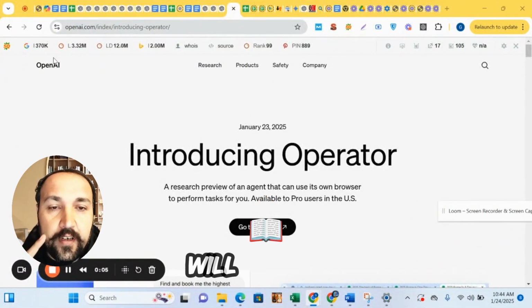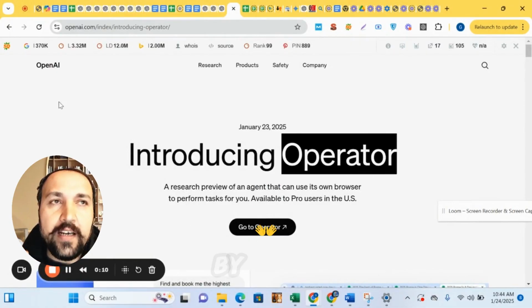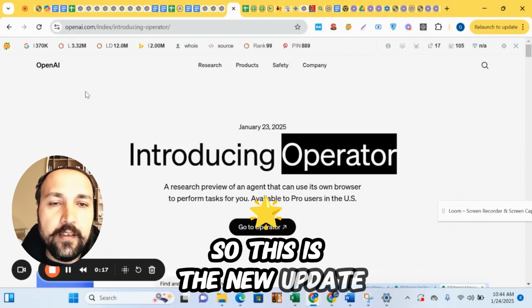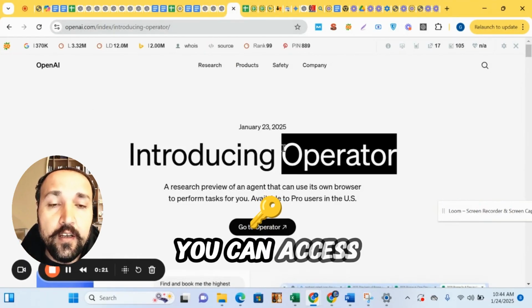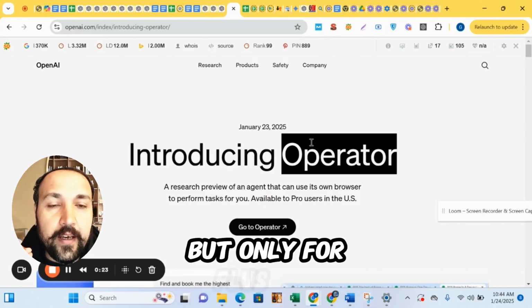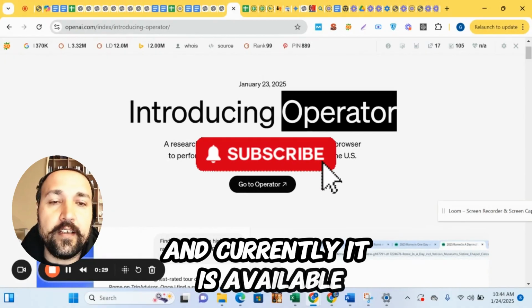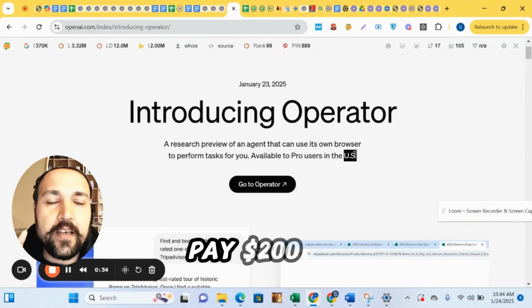Here I will guide you on what this Operator just announced by OpenAI is and what tasks it can do. This is the new update about AI in ChatGPT. You can access this Operator, but currently it is available only for Pro users. You have to pay $200, and only in the US.